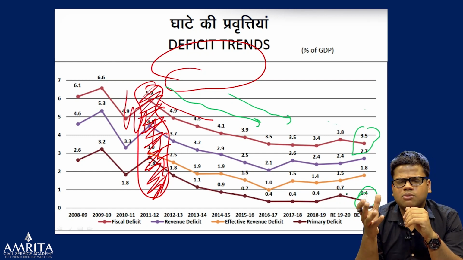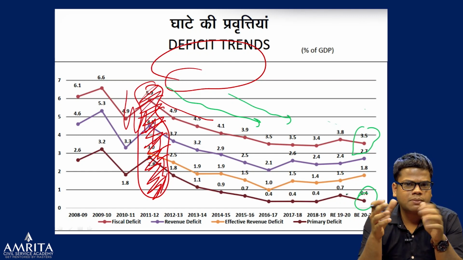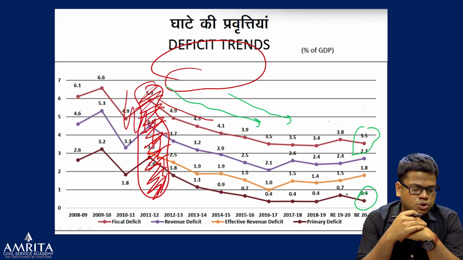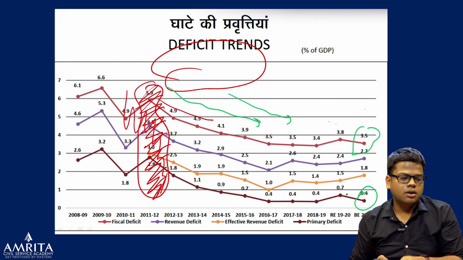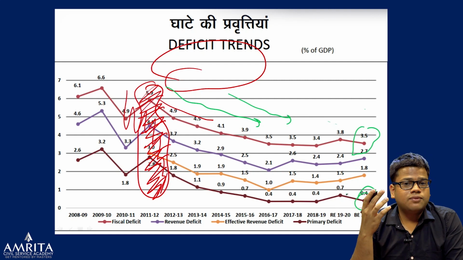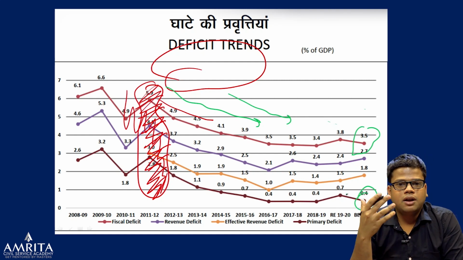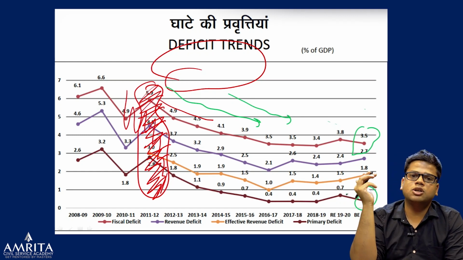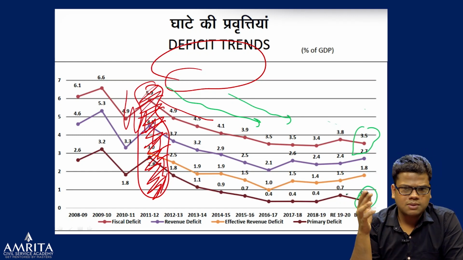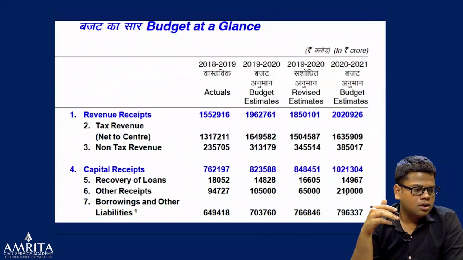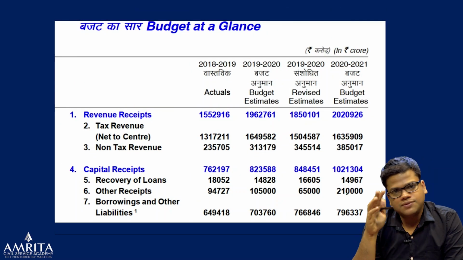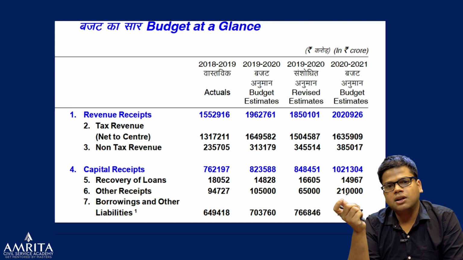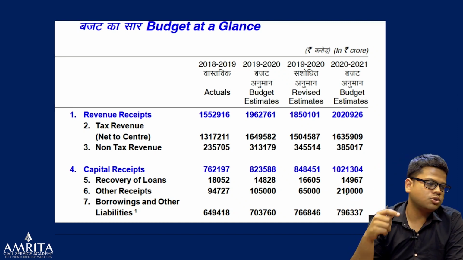We'll also discuss some of the recommendations in the current affairs classes going on simultaneously on this Amrita YouTube channel, right? So what are the recommendations of N.K. Singh? He talked about having an independent fiscal council, changing the parameter right from the fiscal deficit to the debt to GDP ratio. So just to finalize, we have seen the receipt part, we have seen the expenditure part, and finally we have finalized with a simple figure also.